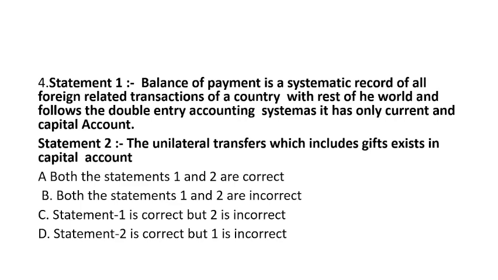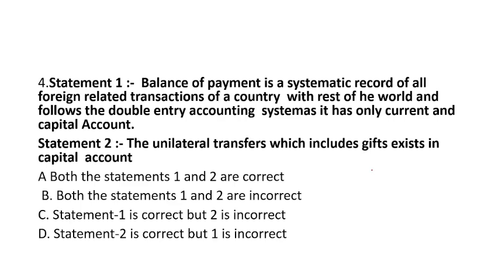Balance of payment is also one of the important topics of this unit 9. So balance of payment is what? When a country keeps a systematic record of all the transactions it is doing with other nations.